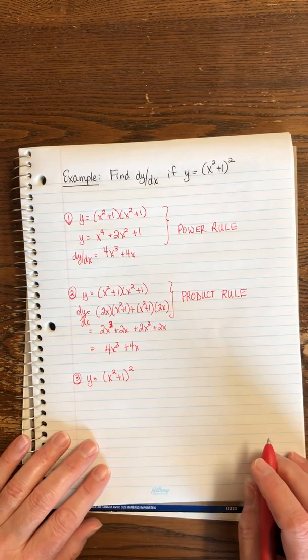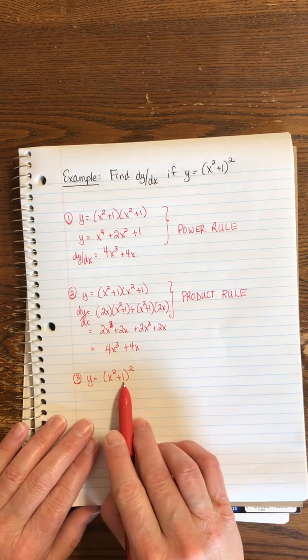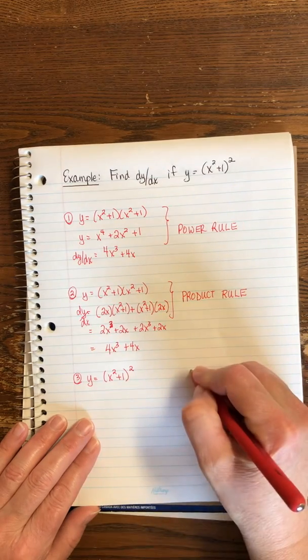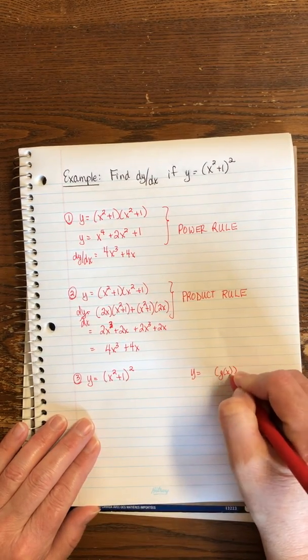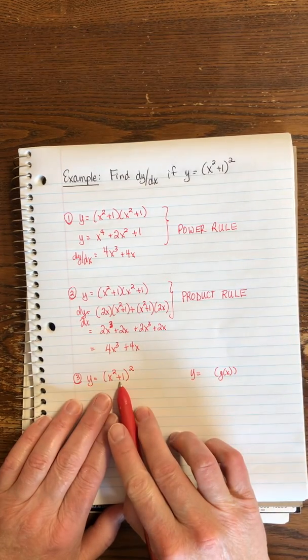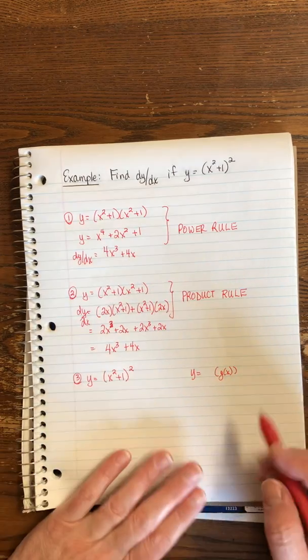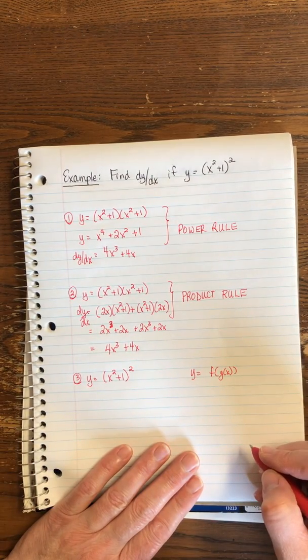if I were to talk about this f of g of x, the inside here, this x squared plus 1, would be like the g of x. The g of x that's on the inside would be like our x squared plus 1. The squared that's around the brackets is like the outer function. That is our f of x.